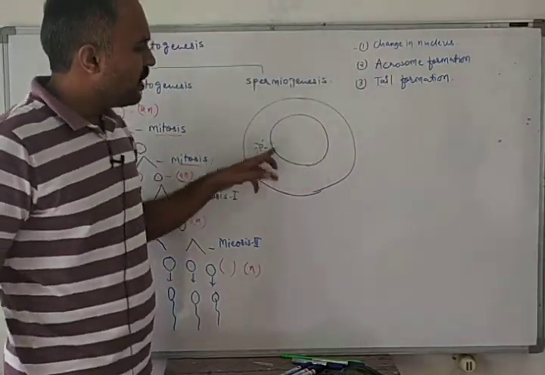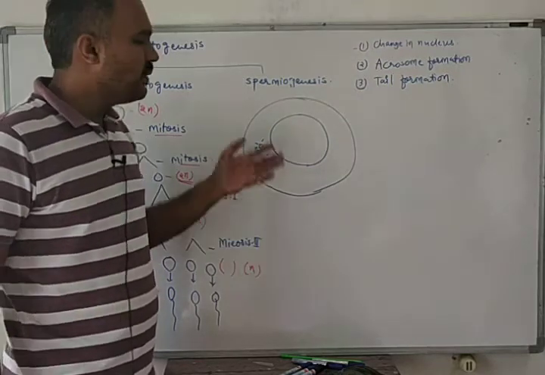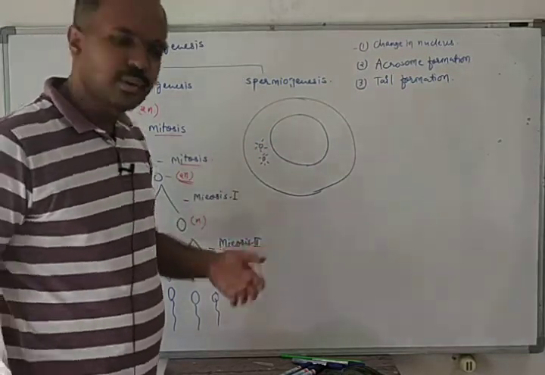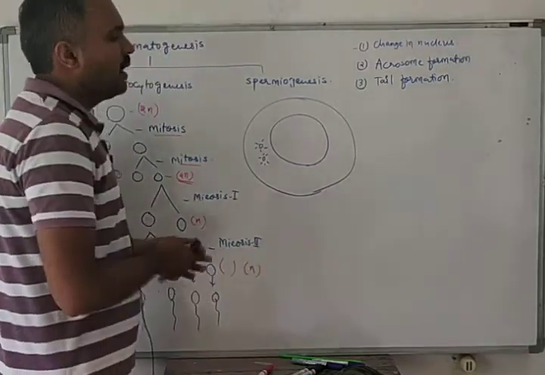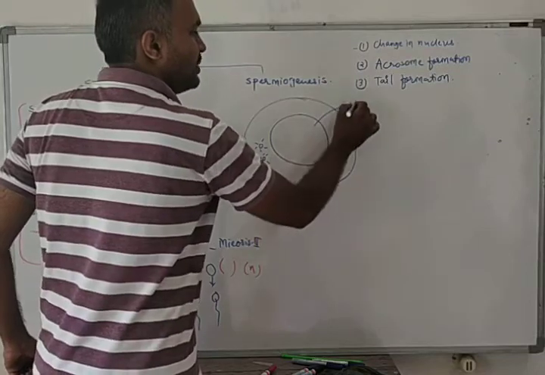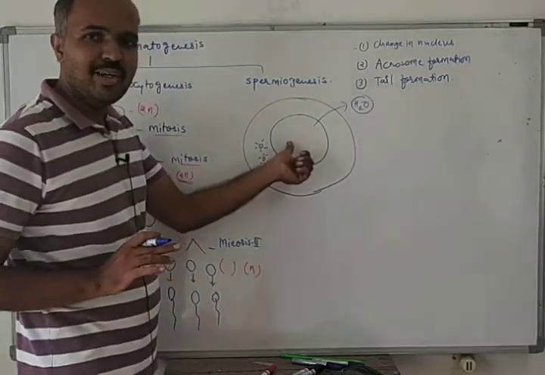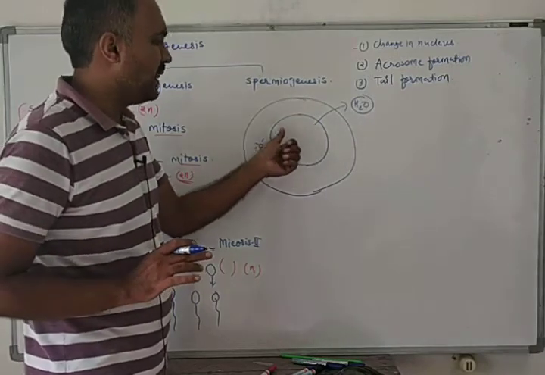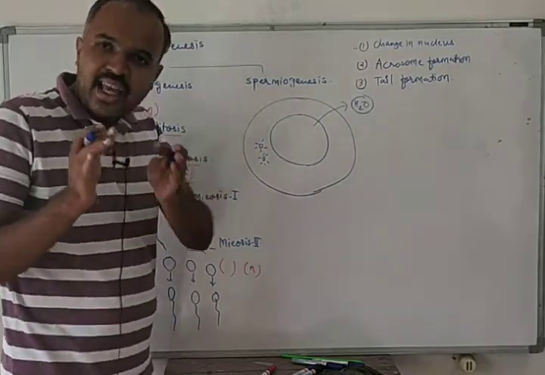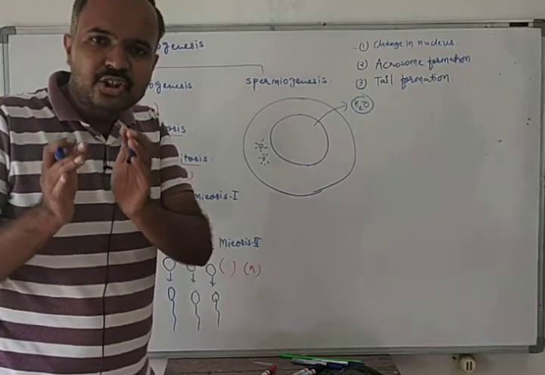The nucleus will change its shape and it will lose water. So what will happen here? That nucleus will change its shape by losing the water. There will be loss of water from the nucleus, and then the DNA and RNA will get shrunk.